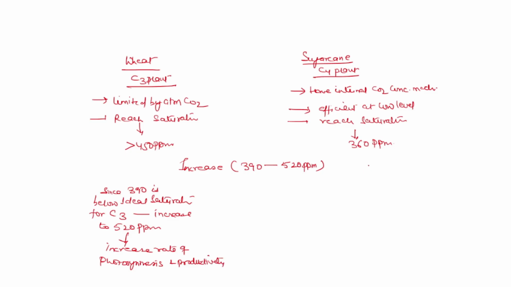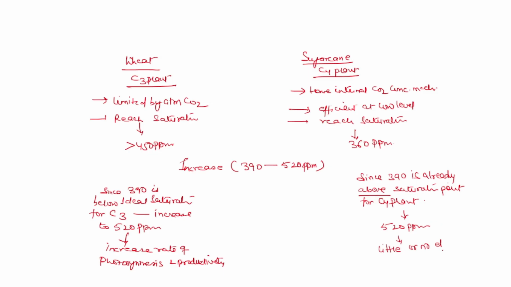While in case of C4 plant, since 390 is already above saturation point for sugarcane or C4 plant, increase it further to 520 ppm will have little or no effect on its productivity.